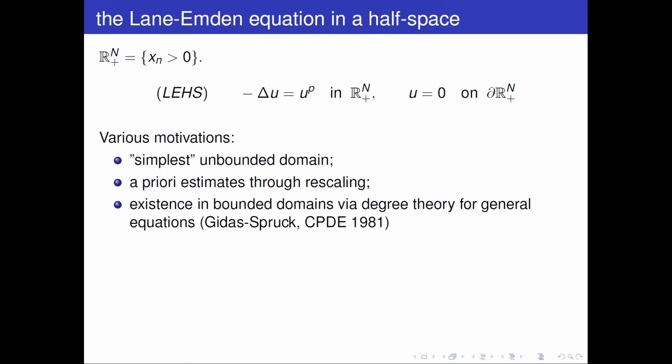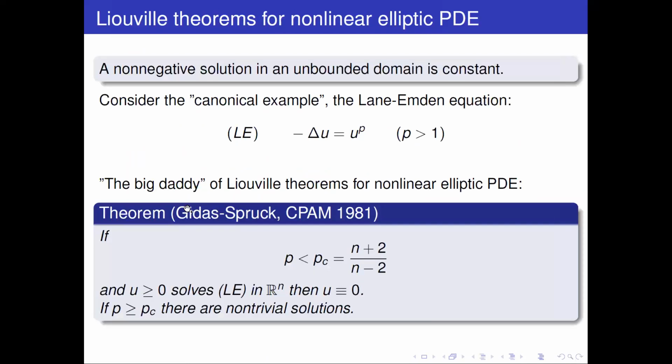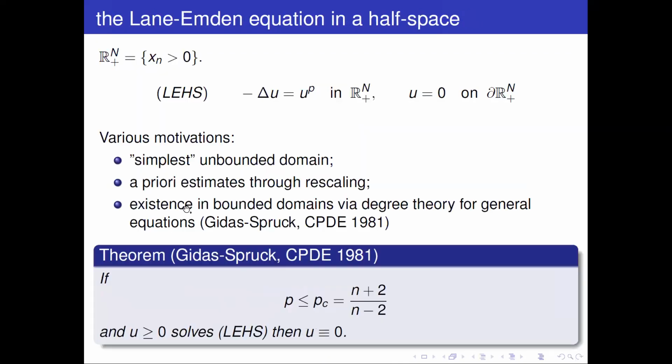This has also been known since 1981, from an important work by Gidas and Spruck. In that work, they established a similar, but not exactly the same, result for the half space.